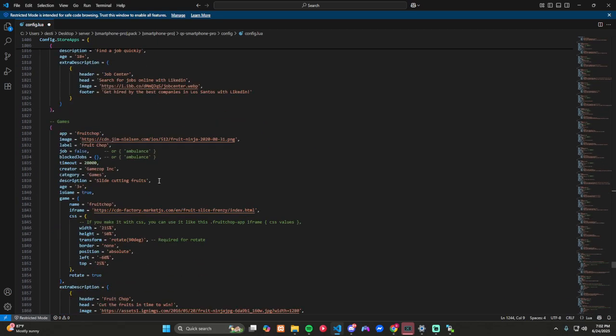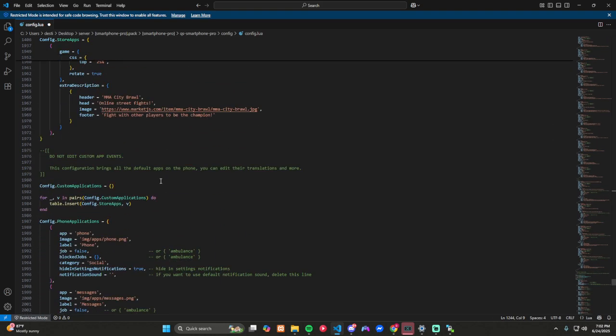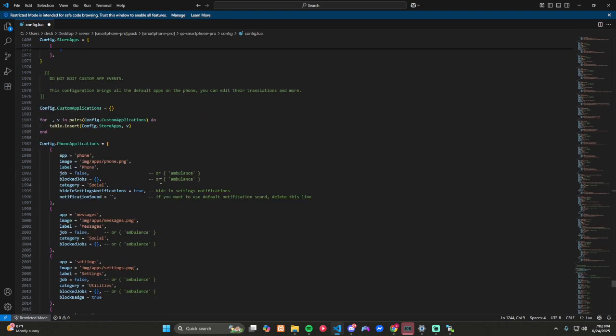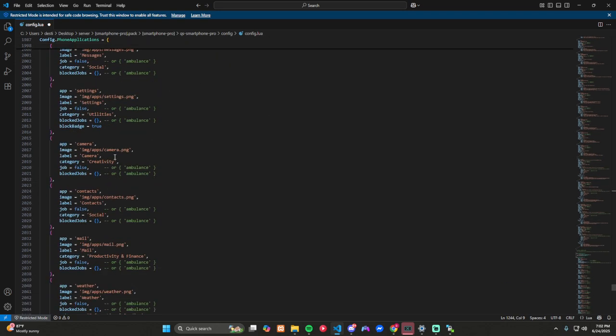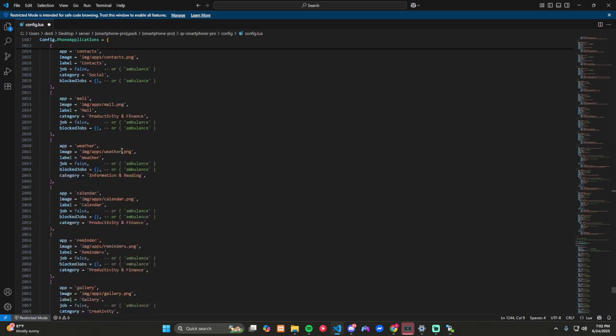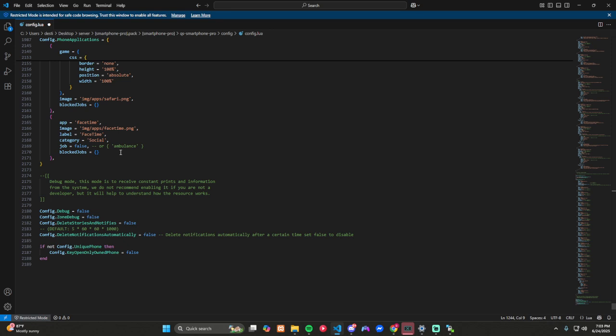All this stuff's got to be changed. Okay. Yeah, you got to go down here. Any of this stuff that's going to get you copyrighted, you need to go ahead and get rid of it. And then your debug is at the bottom.